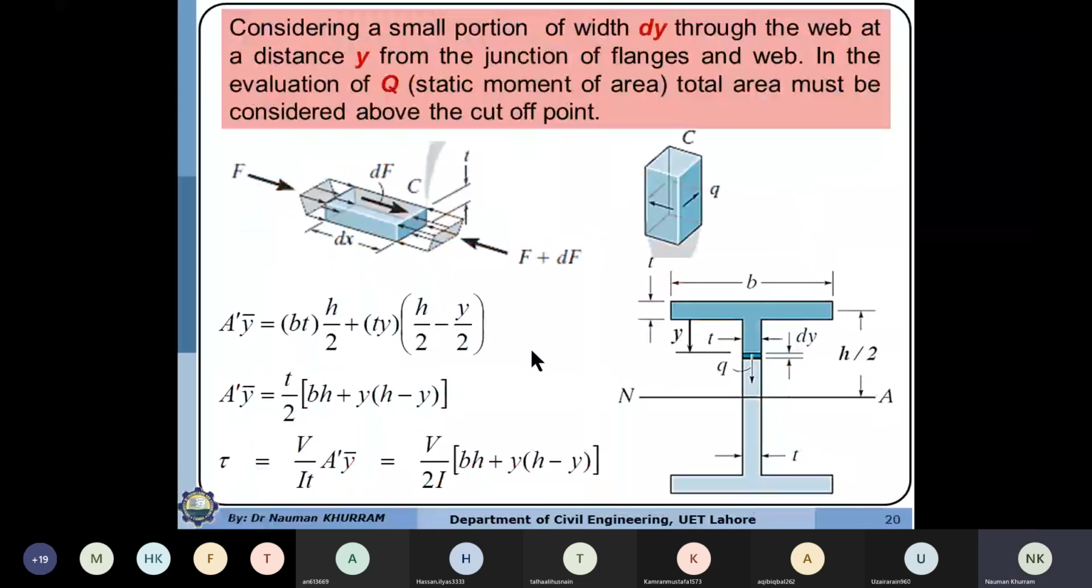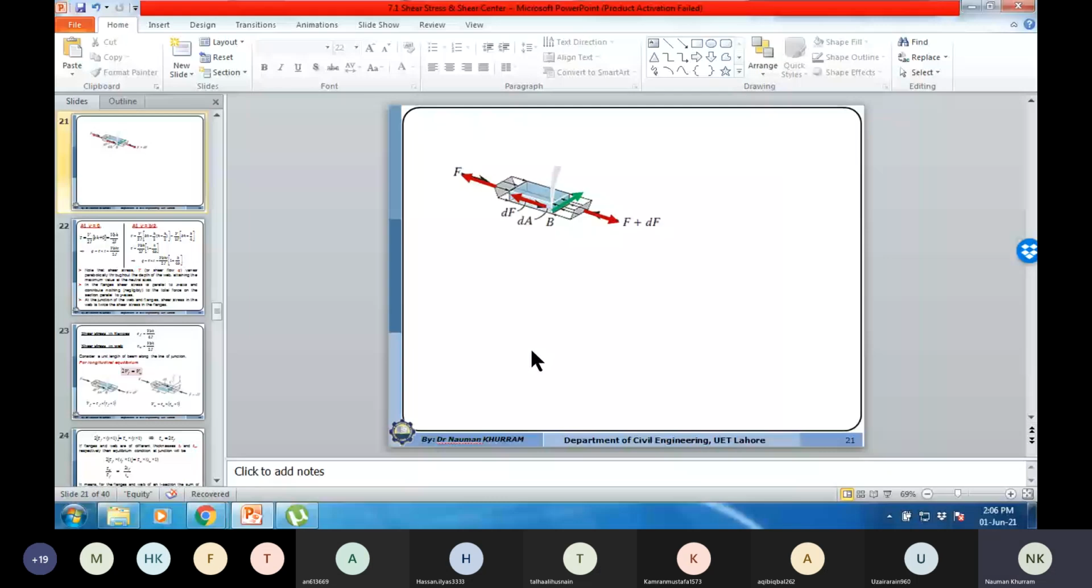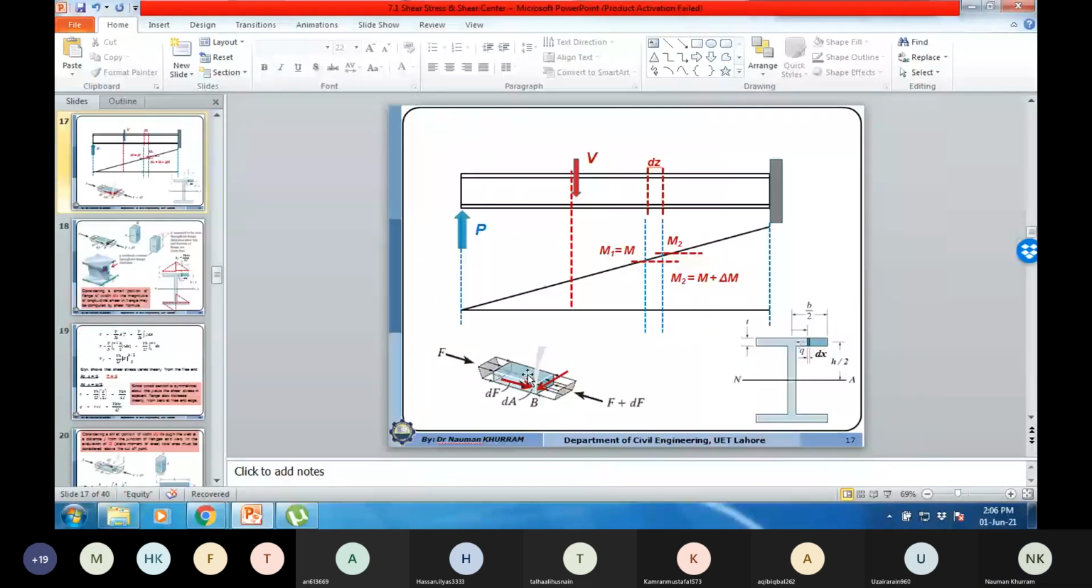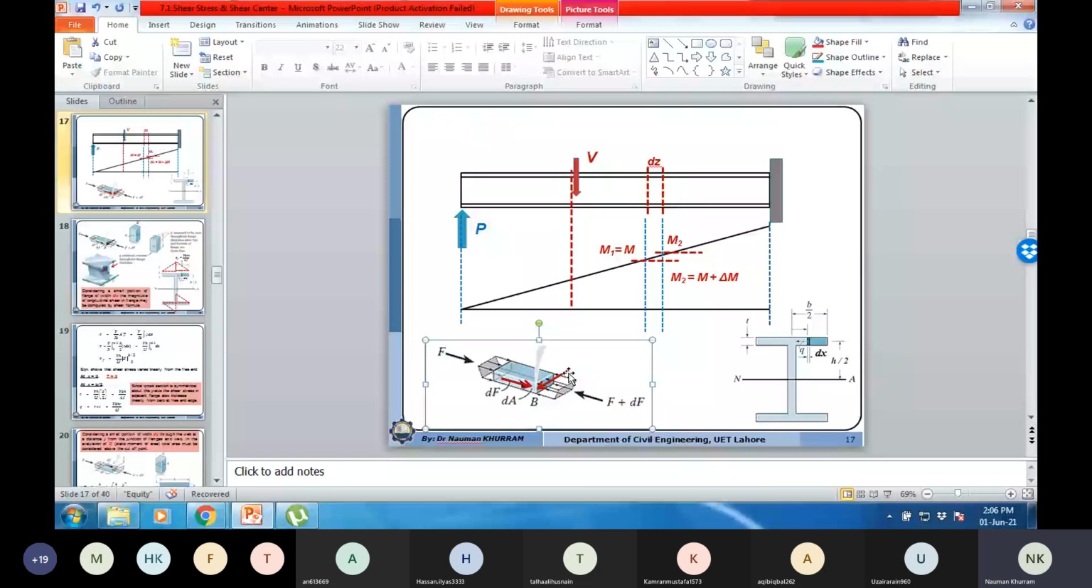Okay, next is, let's suppose I have shown this is the direction of the shear flow on the right flange, and let me show it over here like this.